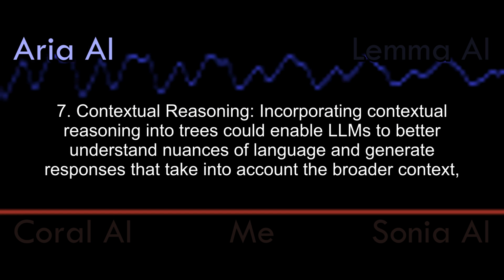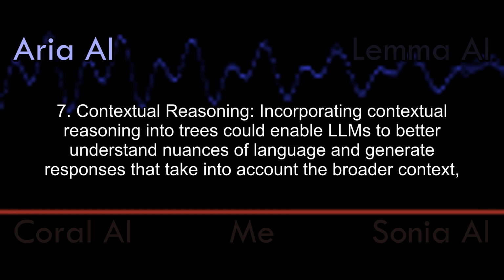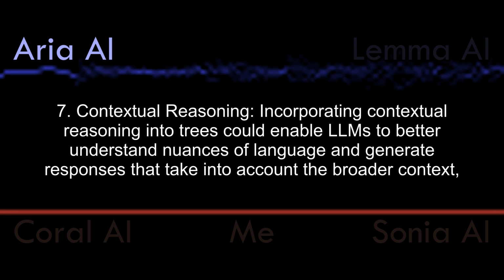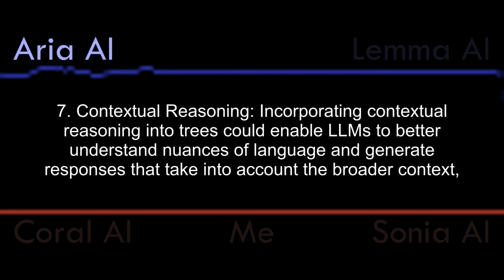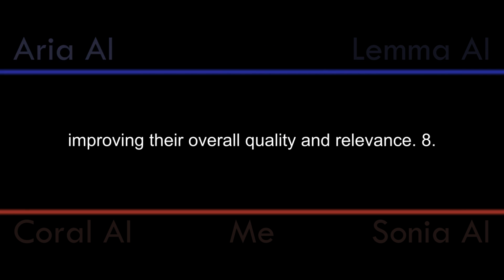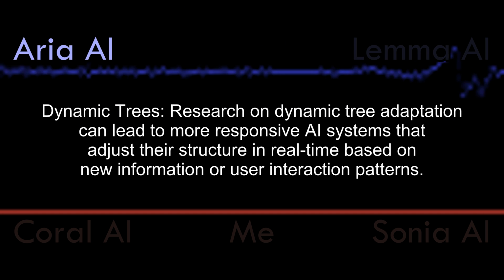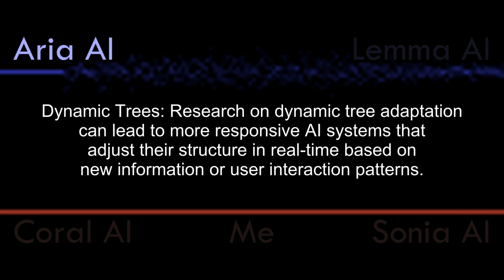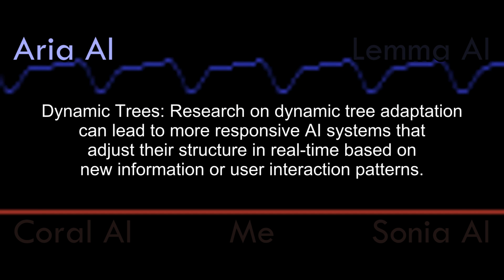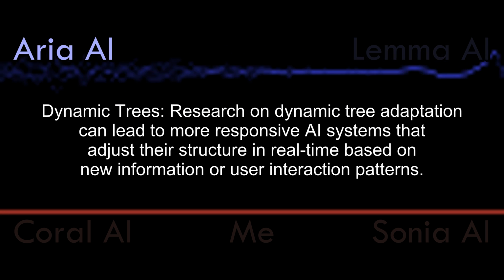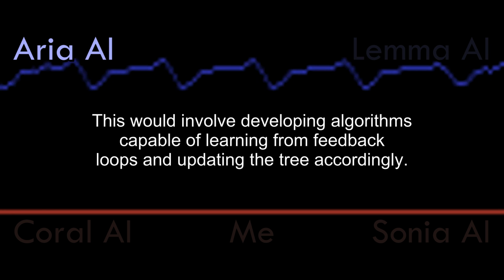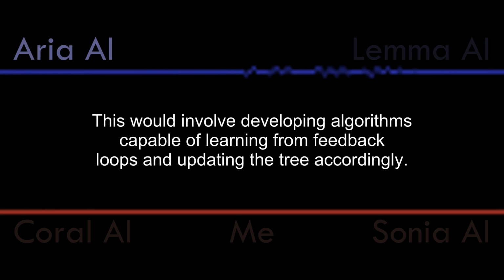7. Contextual reasoning. Incorporating contextual reasoning into trees could enable LLMs to better understand nuances of language and generate responses that take into account the broader context, improving their overall quality and relevance. Then, dynamic trees. Research on dynamic tree adaptation can lead to more responsive AI systems that adjust their structure in real time based on new information or user interaction patterns. This would involve developing algorithms capable of learning from feedback loops and updating the tree accordingly.